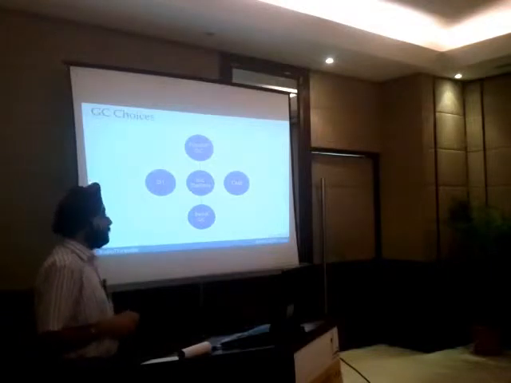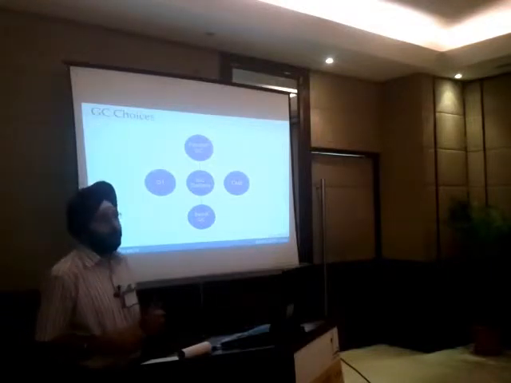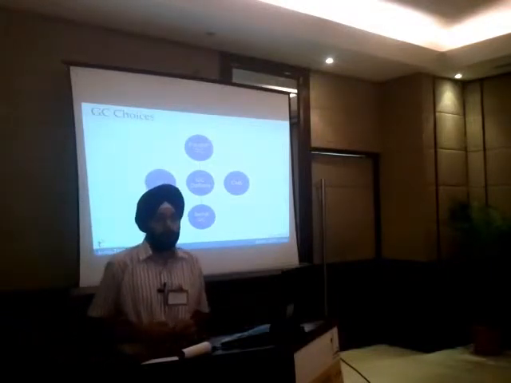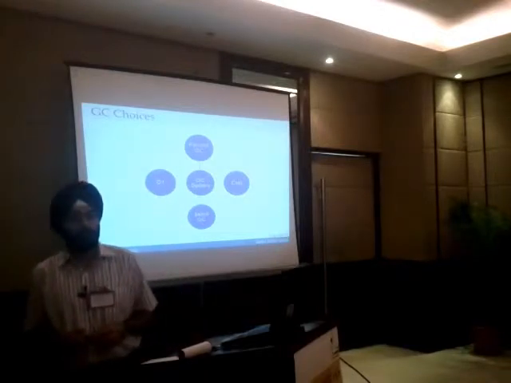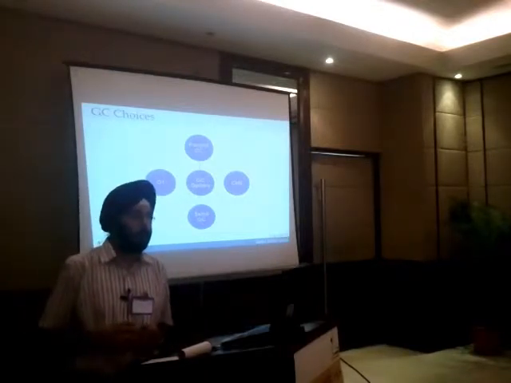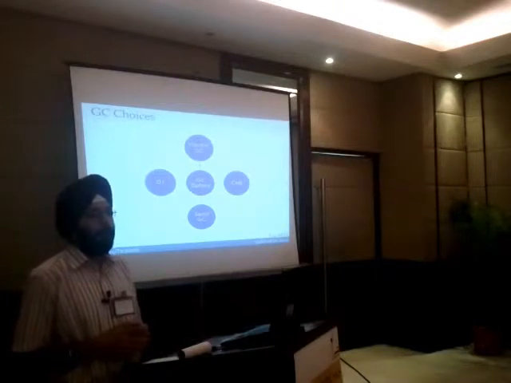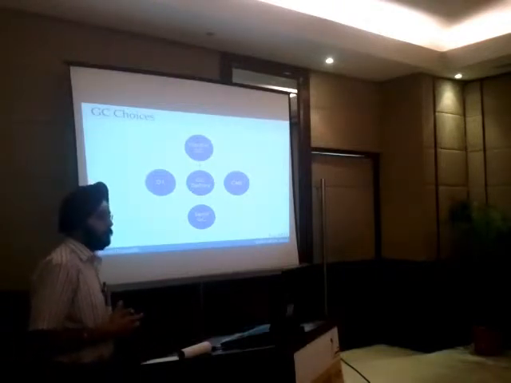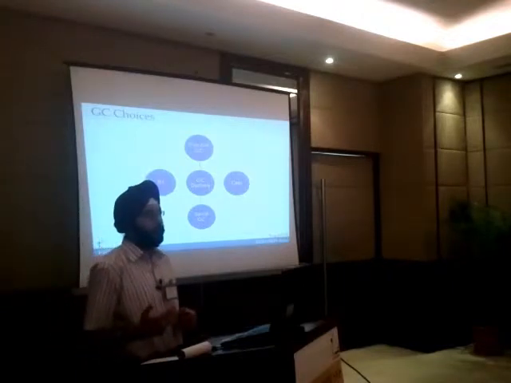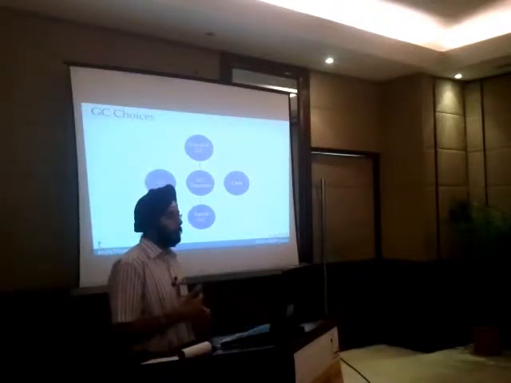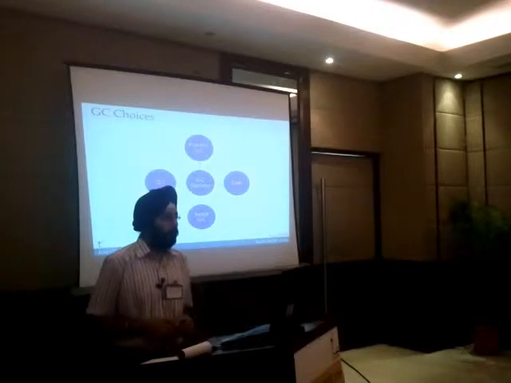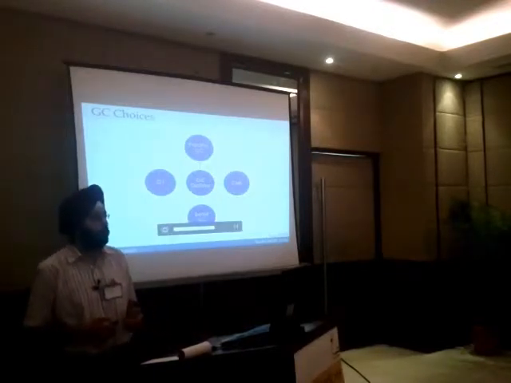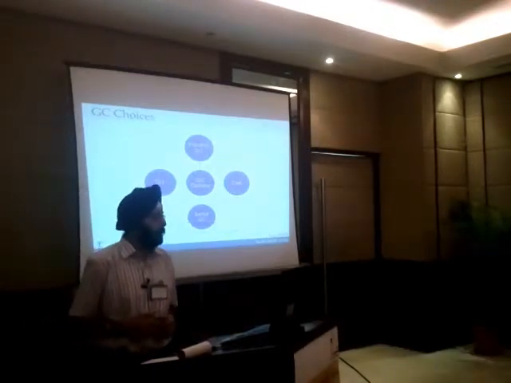And in case of old generation, it just does in-place deallocation. What I mean by in-place deallocation is that the garbage objects are just released, and most of this is happening concurrently with the application threads. So there is one thread of the garbage collector which is running along with the application, and it is deallocating objects in place. There is no compaction which is happening.